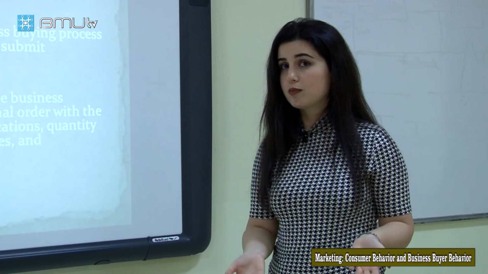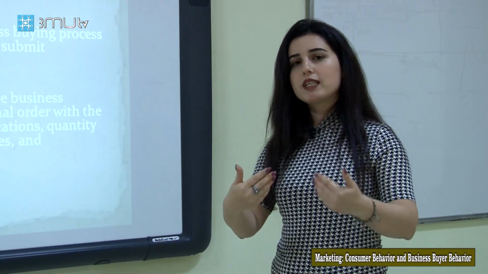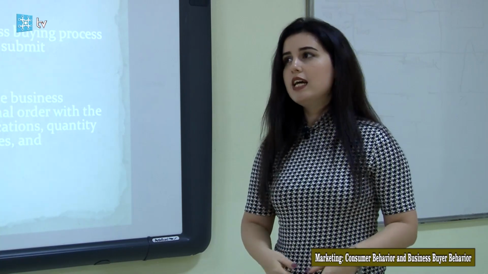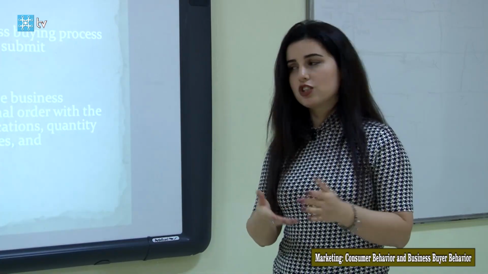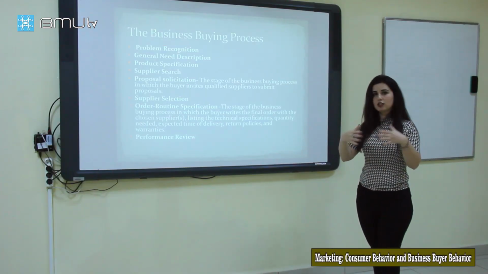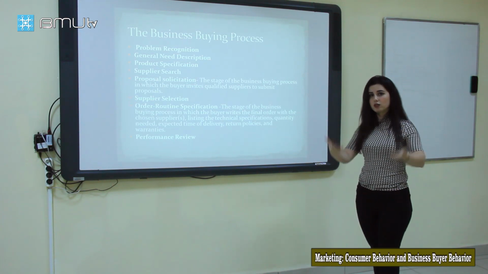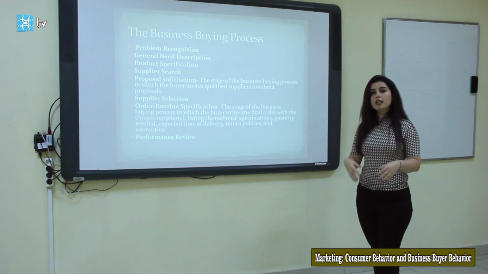There are a lot of methods, and this practically helps us make the purchase decision easier. It is called proposal solicitation. And the next one is supplier selection. After we see and evaluate the alternatives and the proposals, we make the selection of the suppliers.